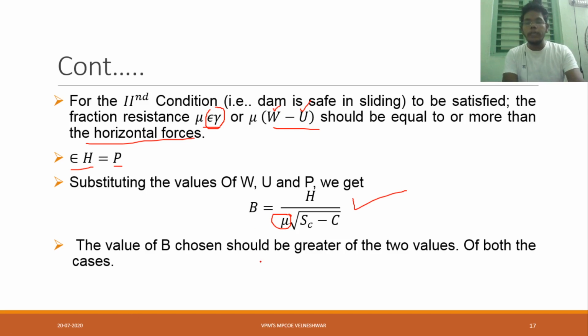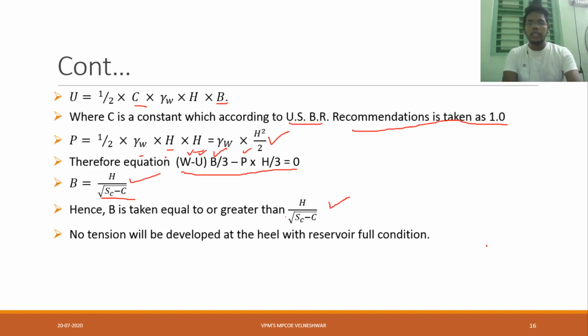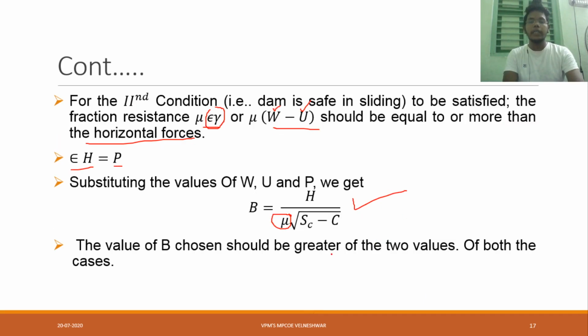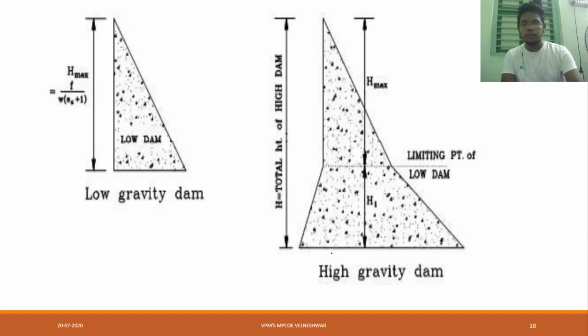The value of B should be greater of the two values from both cases, meaning however much width you are providing. From the first condition one x value will come, and from the second condition you will get some y value. If you compare both, you have to decide the greater value. Understood? By comparing both values, we have to decide the greater value.